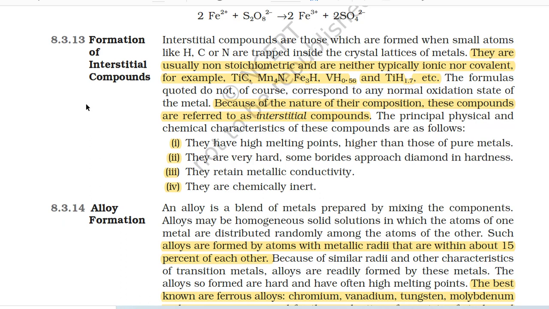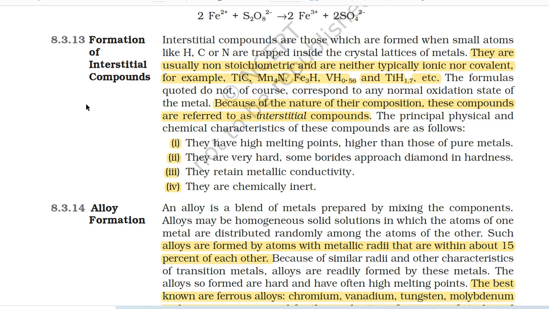For example, TiC, Mn4N, Fe3H, VH0.56 and TiH1.7, etc. The formulas quoted do not, of course, correspond to any normal oxidation state of the metal. Because of the nature of their composition, these compounds are referred to as interstitial compounds.